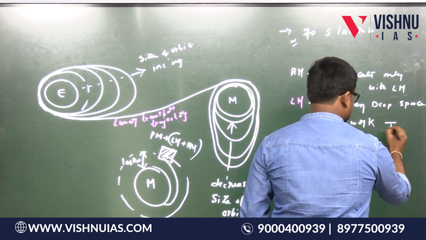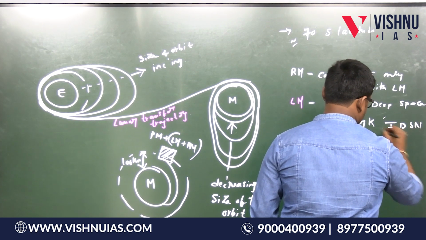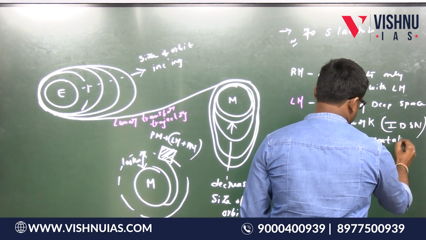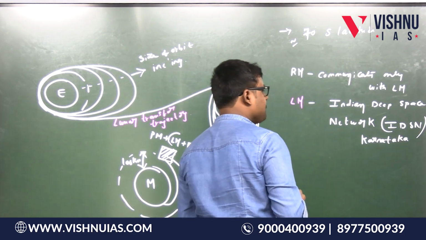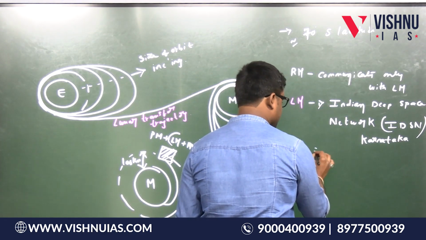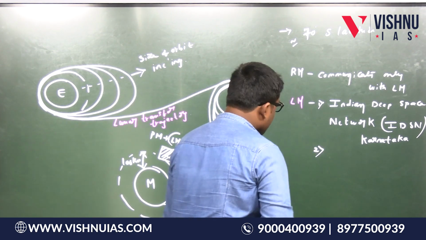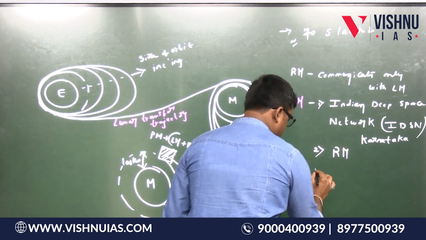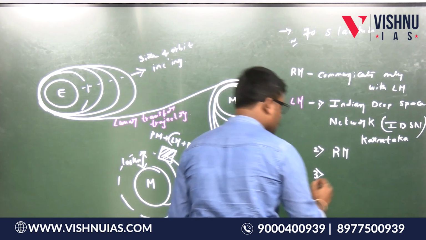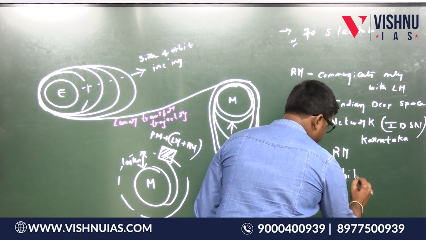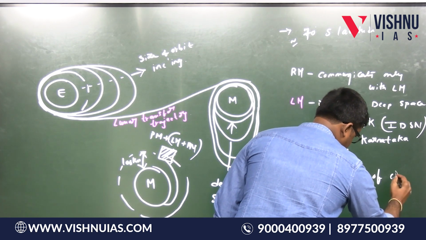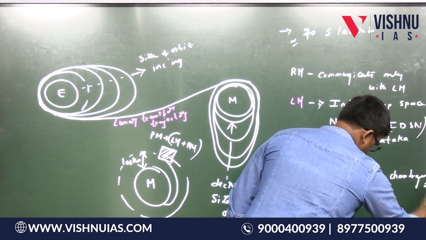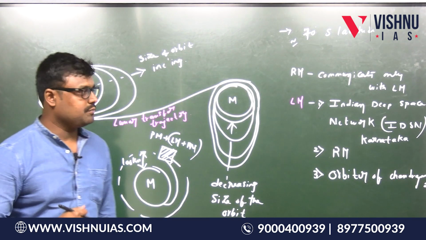So IDSN, where is this located? It is located in Karnataka. Indian Deep Space Network, it is located in Karnataka. Not only that, this lander module communicates with the rover module, and it is going to communicate with the orbiter of Chandrayaan 2.